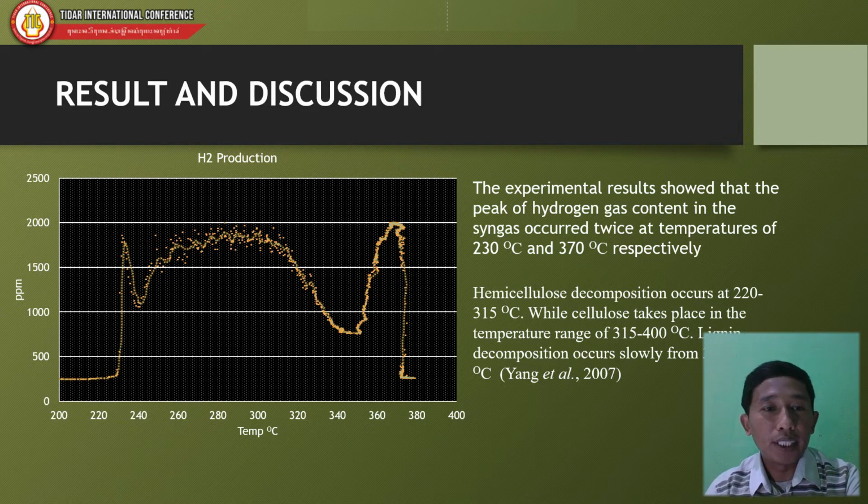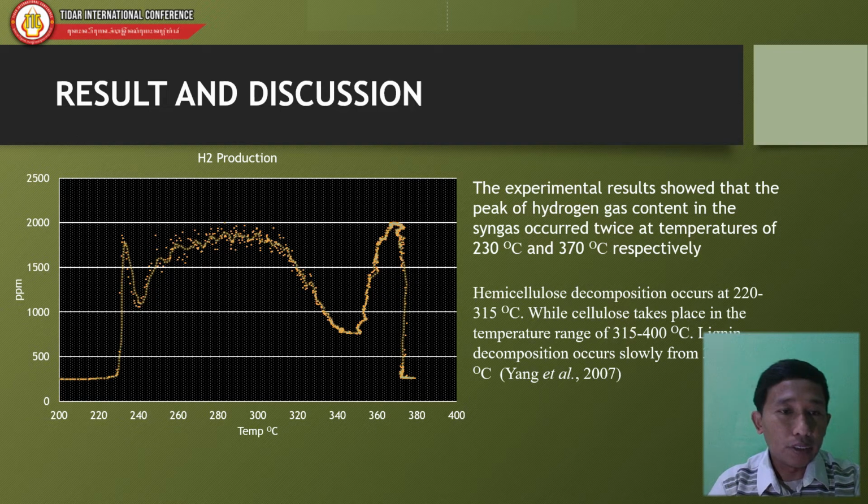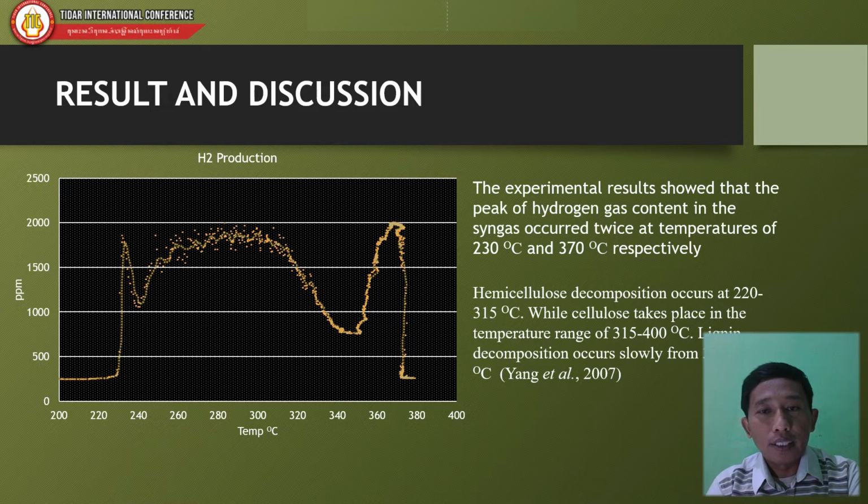From this experiment, we can show that at the temperature of 230, the hydrogen content is produced very rapidly. So it can be concluded that at this temperature, the hydrogen content results from the decomposition of hemicellulose. And then at 370, it is the second peak of hydrogen produced, and it can result from the decomposition of cellulose.